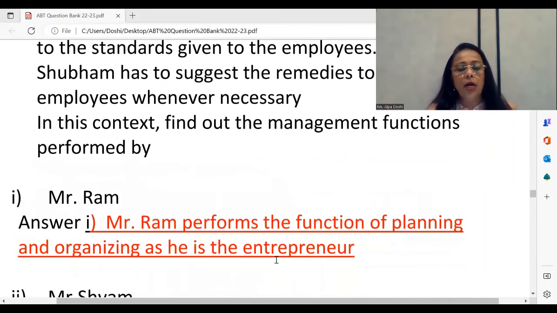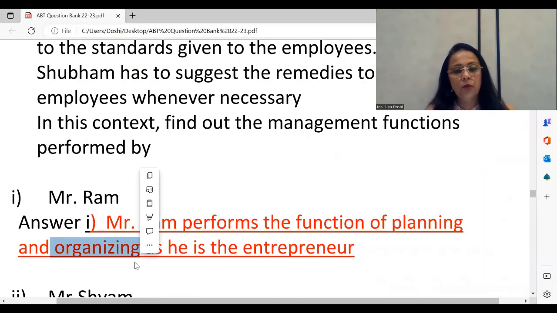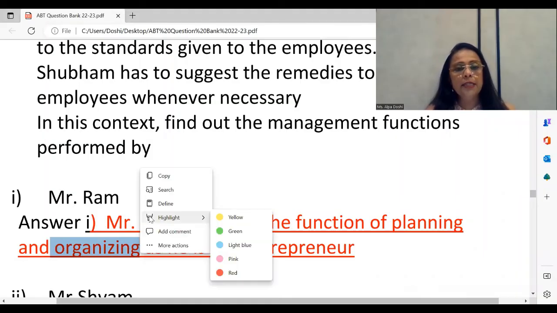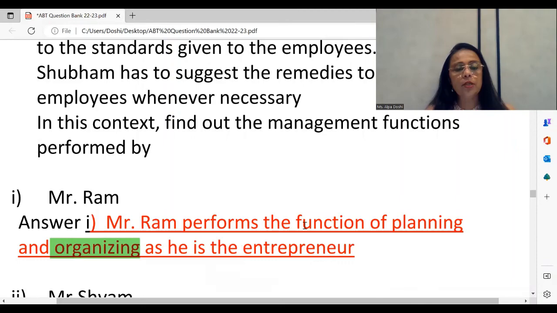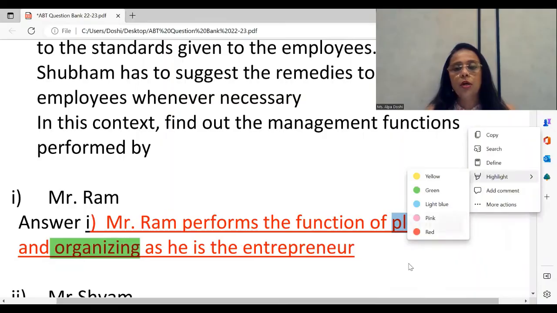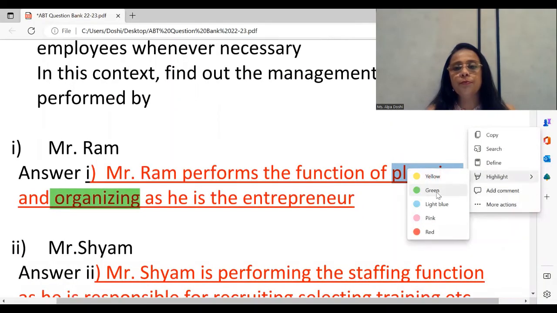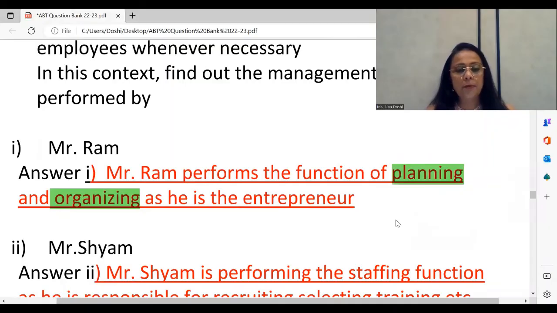And this is how your answers should be written. Please do not write only the word planning or only the word organizing. We are writing down Mr. Ram performs a function of planning and organizing. What's very important is you have to highlight the word planning. You have to also highlight the word organizing. Please make this a habit. Highlight these words, and you can box them, and that's how your answer will become very, very easy for the teachers to correct the paper.